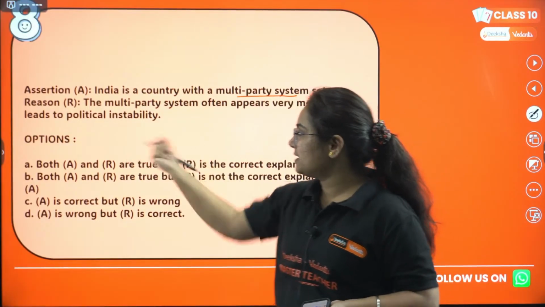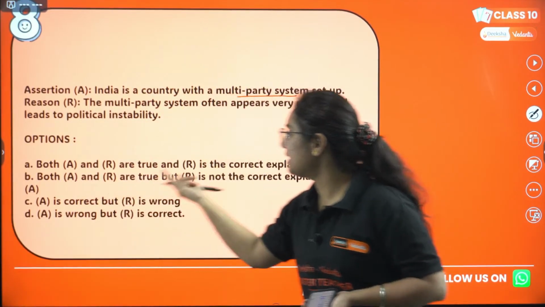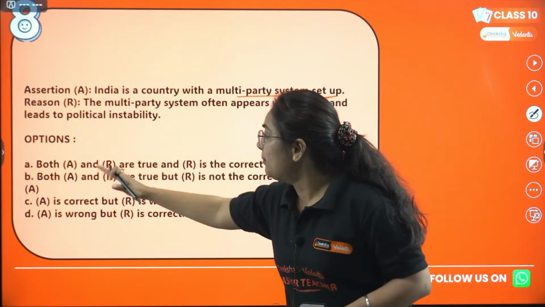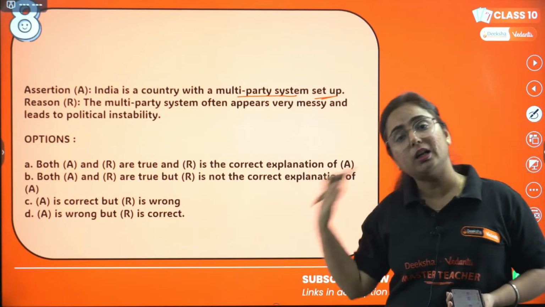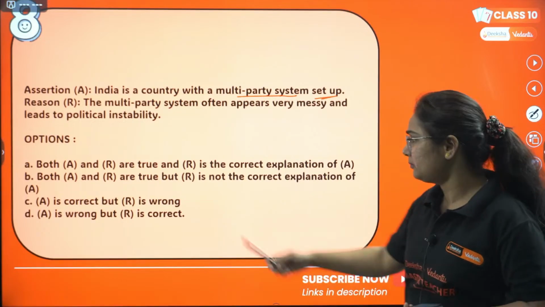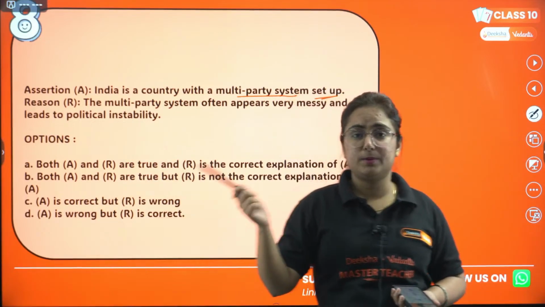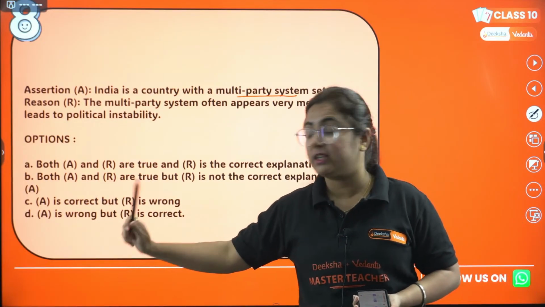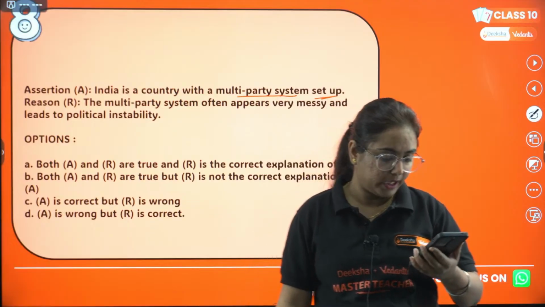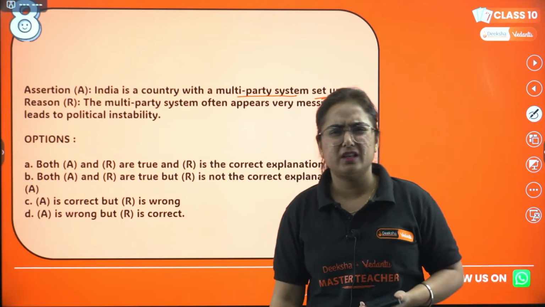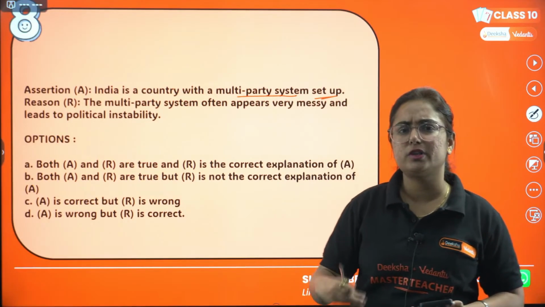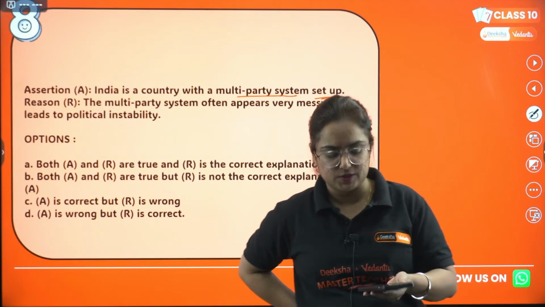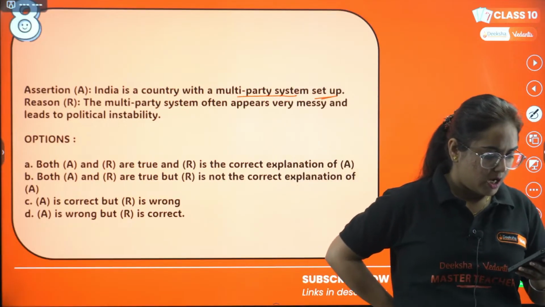Options: A, both A and R are true and R is the correct explanation of A. B, both A and R are true but R is not the correct explanation of A. Option C, A is correct but R is wrong. Option D, A is wrong but R is correct. Okay, think about it. Easy question, very easy. Just think about it, answer it in the correct way. Assertion and reason type of question, my dear students.